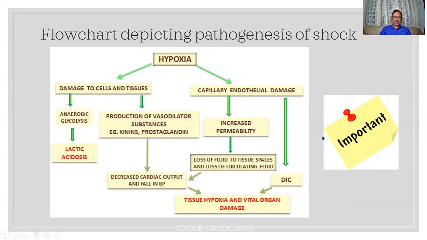In general, this is another one. Hypoxia: what happens is there is damage to the cells. At the cellular level, this leads to glycolysis, as I mentioned earlier, given in your first chapter itself, which will lead to lactic acidosis, the culprit. There is also the production of other substances such as vasodilators, kinins and prostaglandins, which can result in peripheral pooling and then a decreased cardiac return and output. That is why you get a fall in the BP.